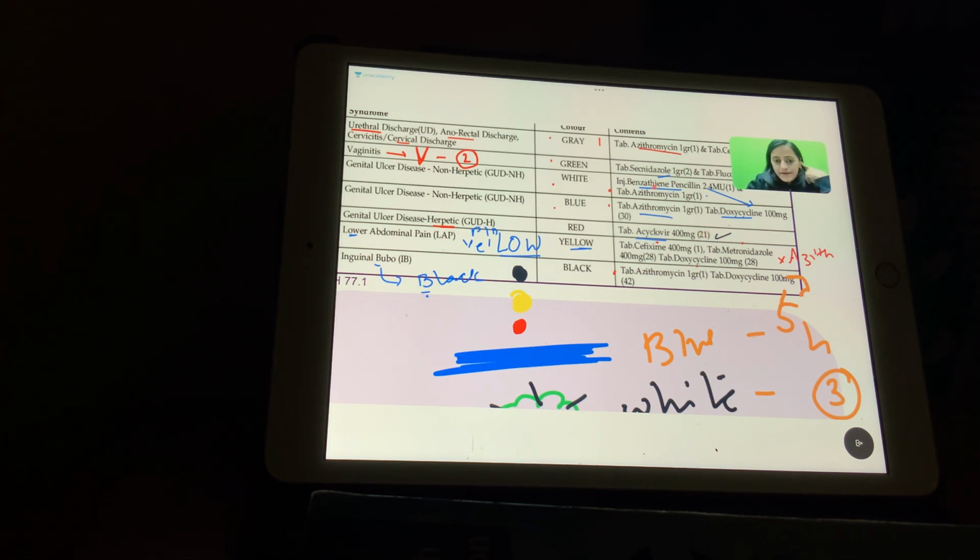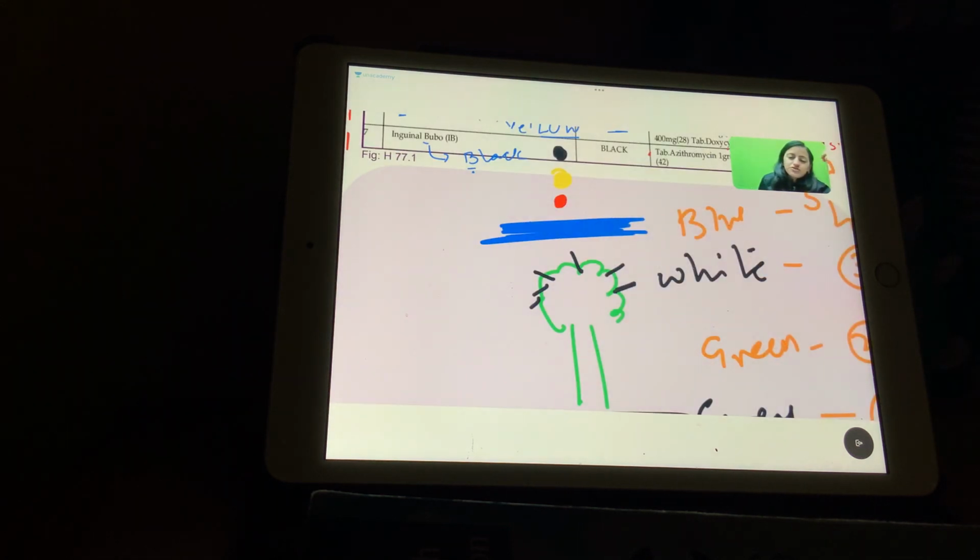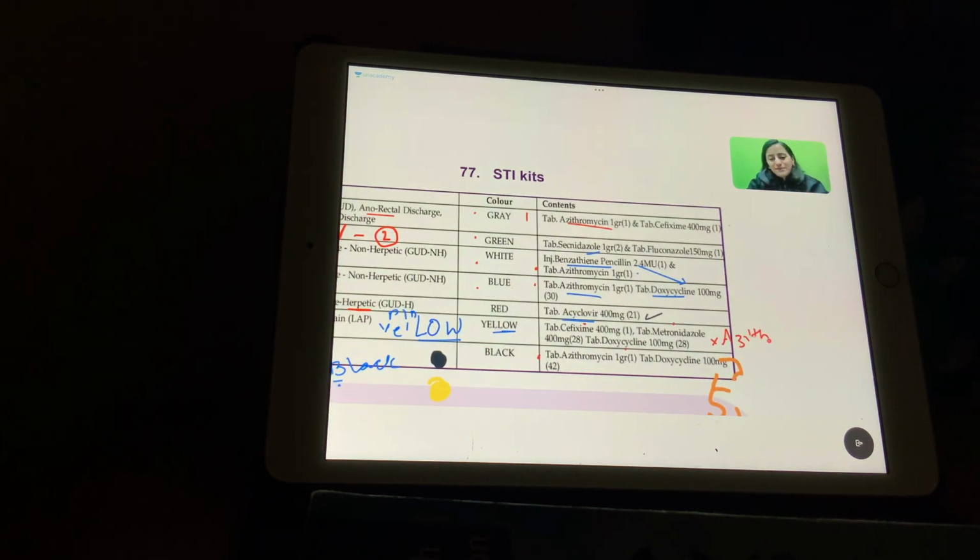Okay, so I hope the topic of STI kits, the color coding and what it is used for is clear with everyone. I don't think you should remember the dosage here exactly, because there are many other topics in the 19 subjects to be asked. So at least for the NEET PG, you can skip learning the dosages. Just for benzathine penicillin ka dose, syphilis per se is asked. It is 2.4 million units or mega units that is used for syphilis.